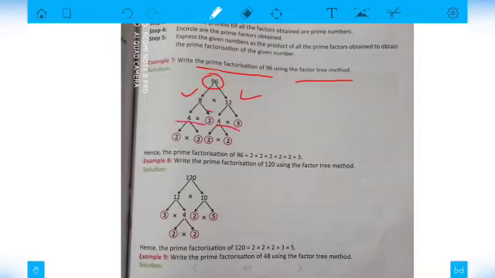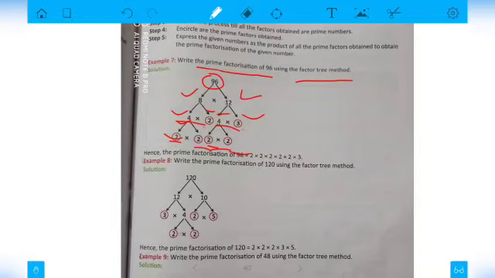You know that 2 and 3 are prime numbers, so we can encircle the prime numbers. But 4 is not a prime number, it is a composite number. So again we will further split it into prime numbers, like 2 into 2. So now we get all the prime numbers.